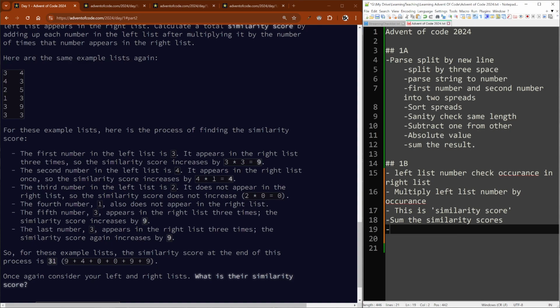Anyway, there's a data structure that's called a hash set. A hash set is very fast for looking things up. So if I ask the hash set, does something appear in the right list, then it will be able to tell me very fast if it is. But what we lose with a hash set is we lose the count.